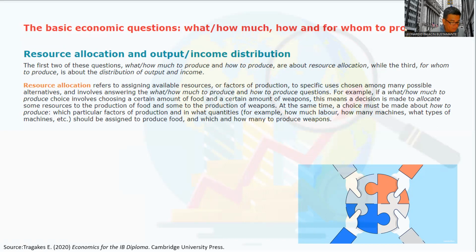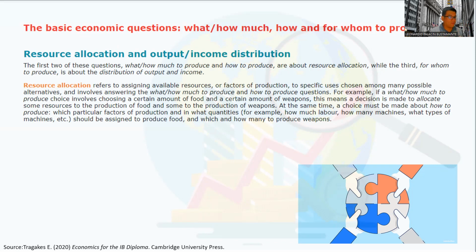At the same time, a choice must be made about how to produce, which particular factors of production and in what quantities. For example, how much labor, how many machines, what types of machines should be assigned to produce food, and which and how many to produce weapons.